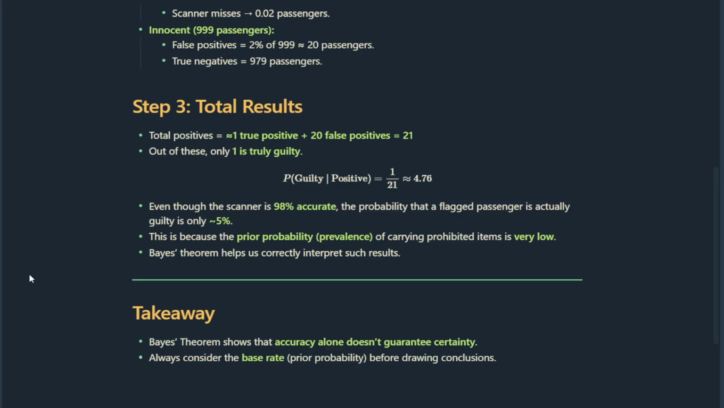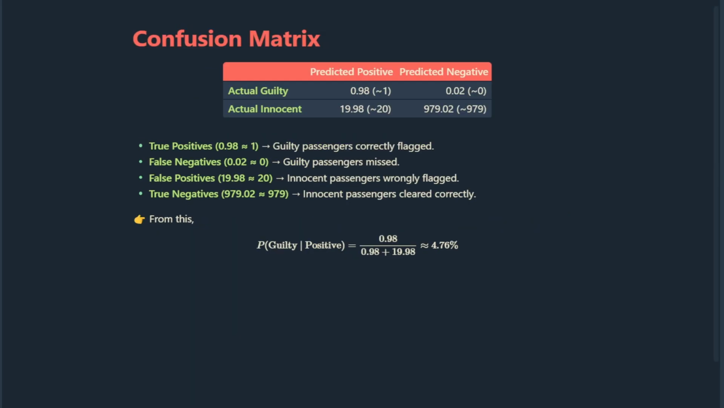Now let's understand the results with the help of a confusion matrix. A confusion matrix is just a table that compares what the scanner predicted with what is actually true. Here's what it looks like for our airport example with 1000 passengers. True positives 1. These are the guilty passengers who were correctly flagged by the scanner. False negatives 0. These are guilty passengers who somehow slipped through undetected. False positives 20.